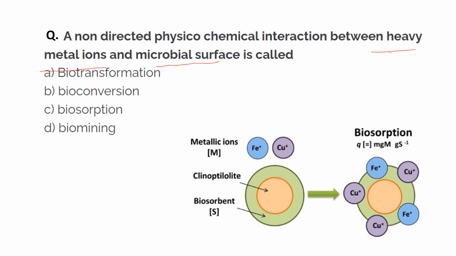So this process is known as biosorption. So here you can see this is a biosorbent. Here these are the metallic ions. So these metallic ions are absorbed on the surface of these biosorbents. So this is an example of biosorption, or we can say this is the definition of biosorption.